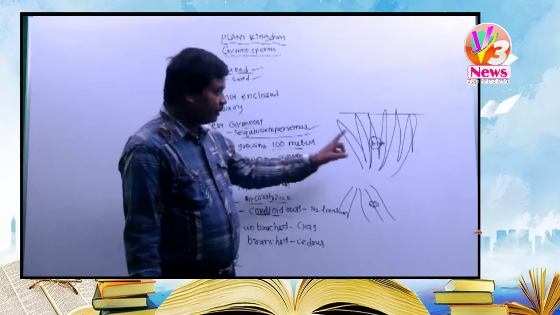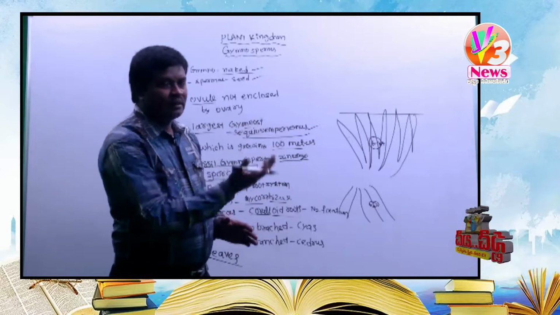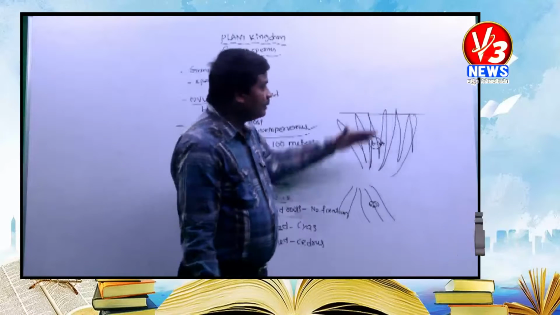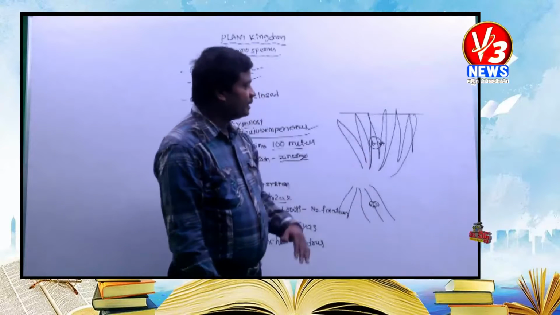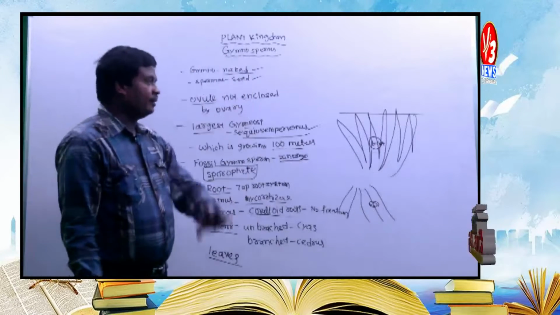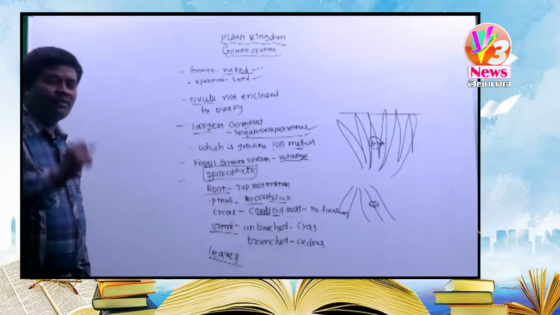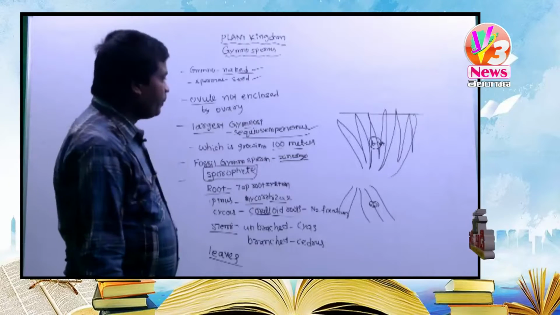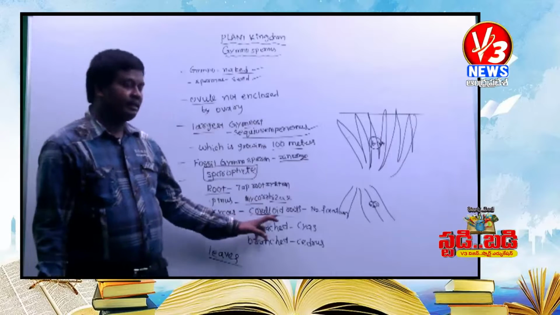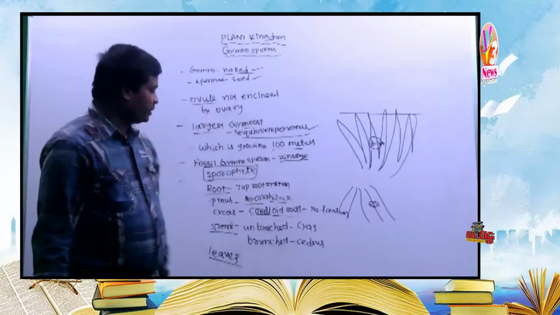Coralloid roots, very, very important. They are apogeotropic roots. Apogeotropic means they grow opposite to the soil, but below the soil. This is the soil. They contain blue-green algae, Nostoc and Anabaena, which help in nitrogen fixation. Very, very important: which gymnosperm helps in nitrogen fixation? Cycas. What type of roots are found in Cycas? Coralloid roots. Coralloid roots help in nitrogen fixation.